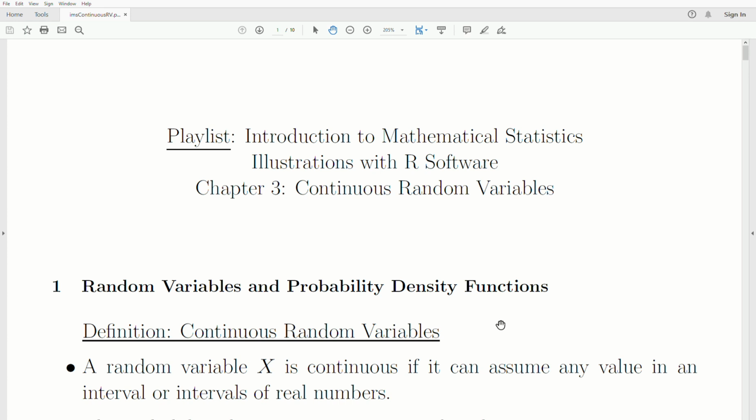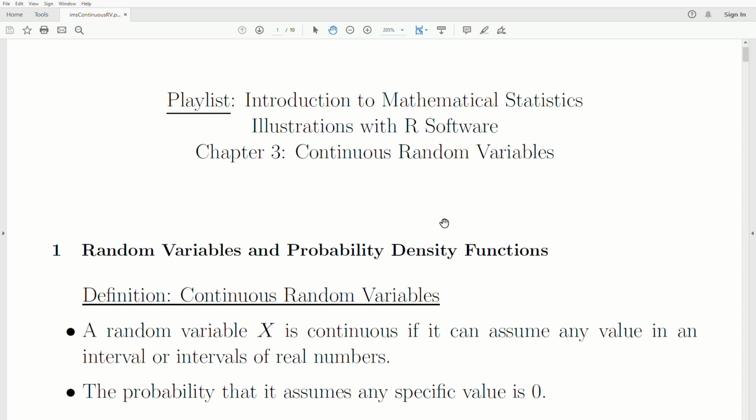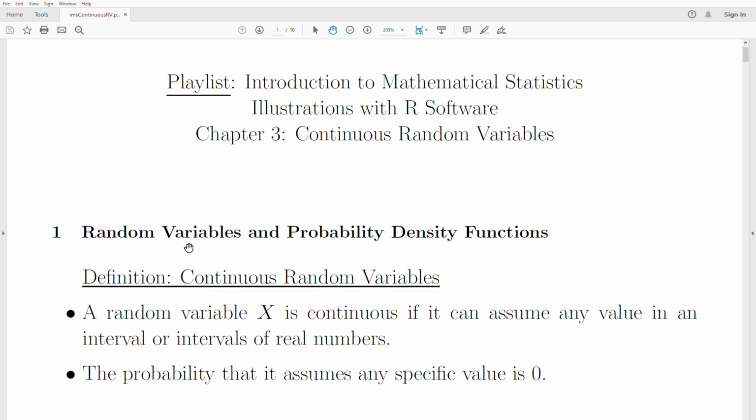Hello, this is the next video in a playlist that I'm calling Introduction to Mathematical Statistics, and we're in Chapter 3, part of the playlist, which I'm calling Continuous Random Variables. And today's topic is just random variables and probability density functions.